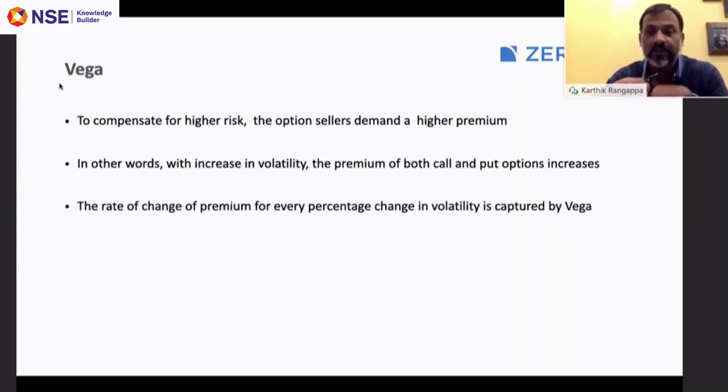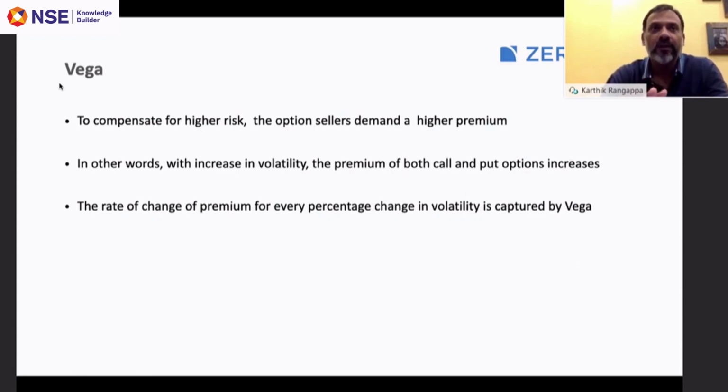Now, remember when we spoke about Vishnu and Harish's example, the only way, in one of the situations, Vishnu could entice Harish to sell gold was by offering a higher premium, from 1 lakh to, let's say, 2 lakh, right? Now, the only way you can entice a writer to write an option when the volatility is increased is by offering a higher premium.